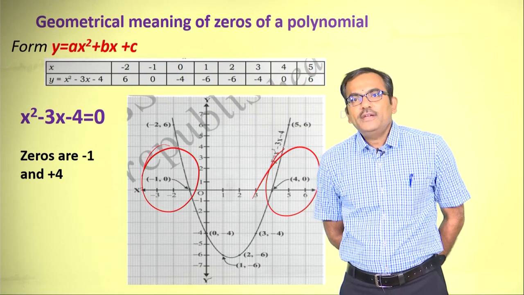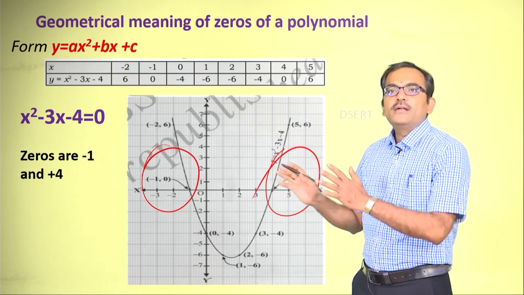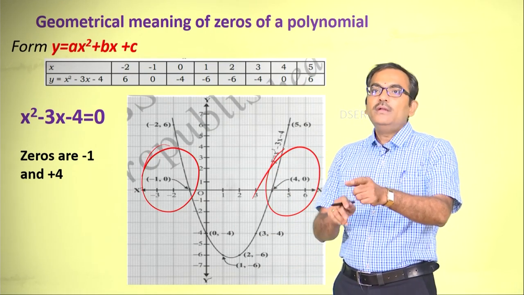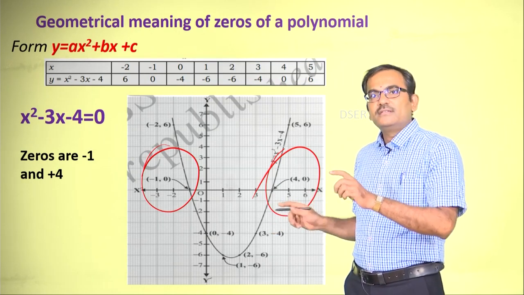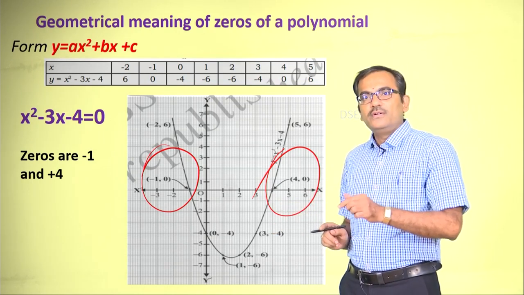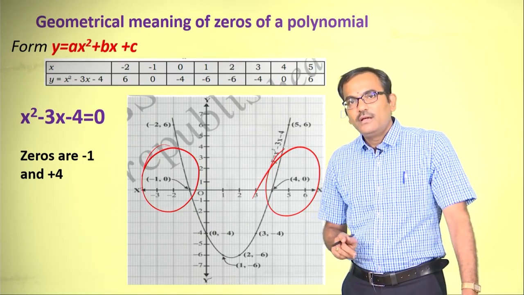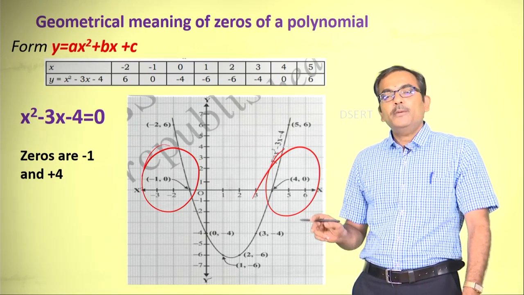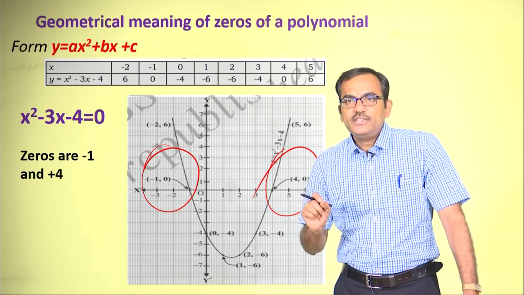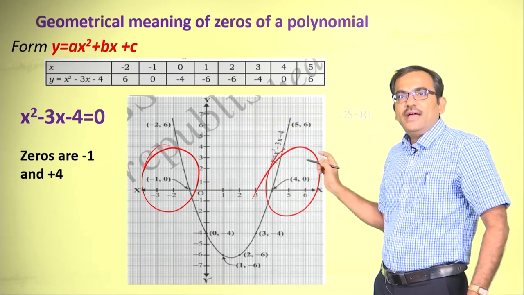These are the 2 points at which the curve of the given polynomial cuts the x axis. Therefore, we will have 2 zeros for this polynomial.